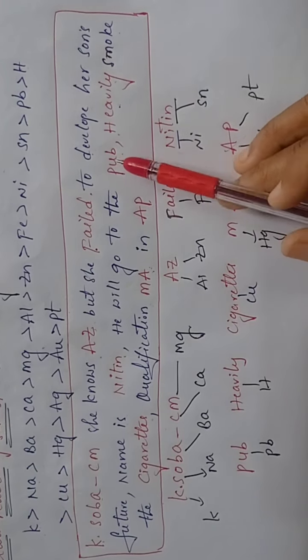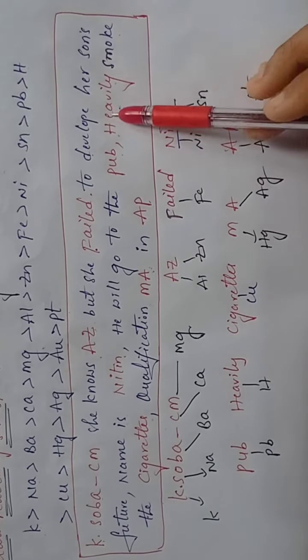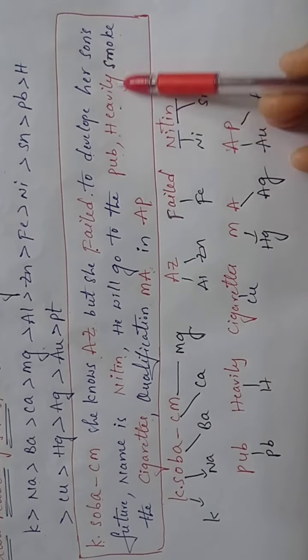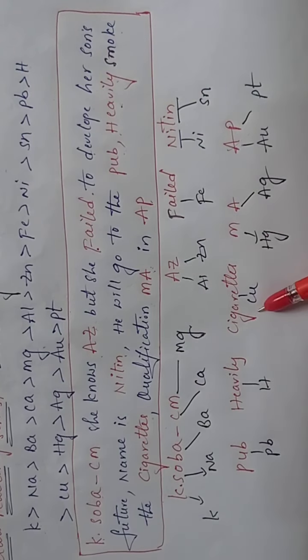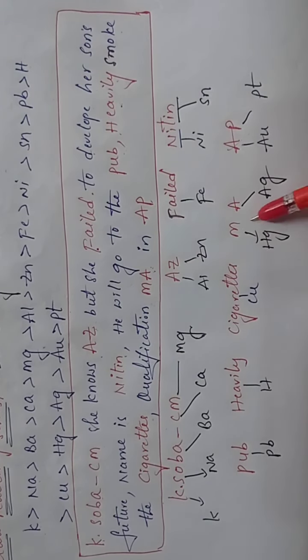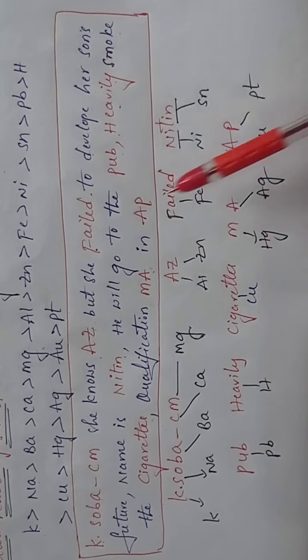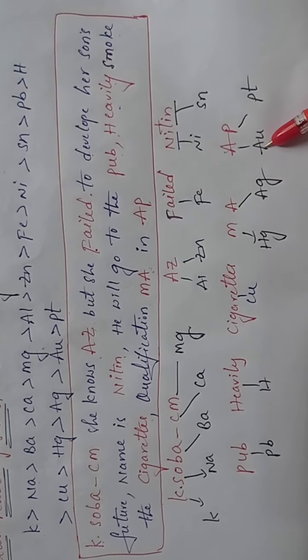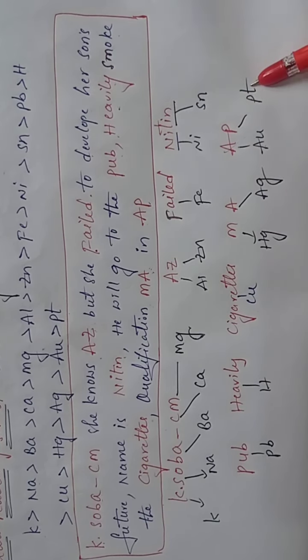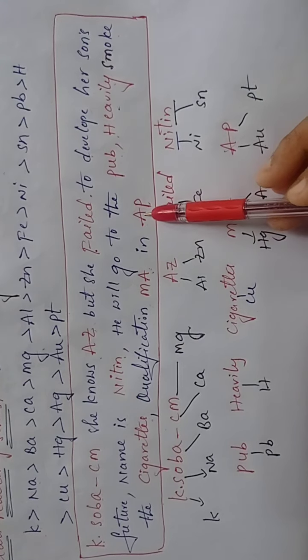Understood? He will go to the pub, plumbum, heavily smoke the cigarettes. Heavily, hydrogen, cigarette, copper. Qualification, MA means mercury, A means silver. AP, A is aurum, gold, and P is the platinum. Madam, here A is there, here A is there.